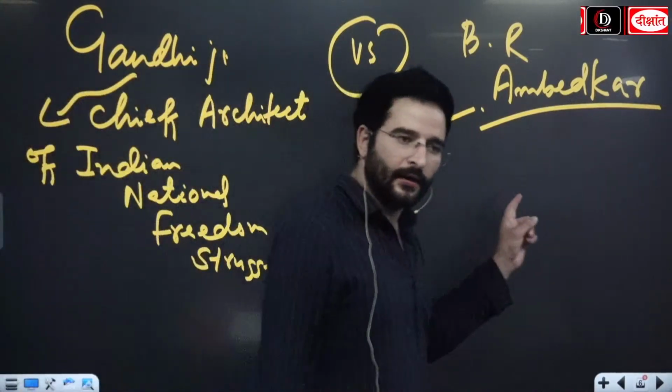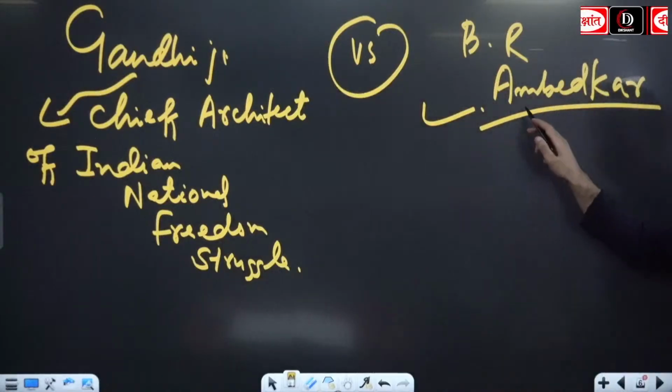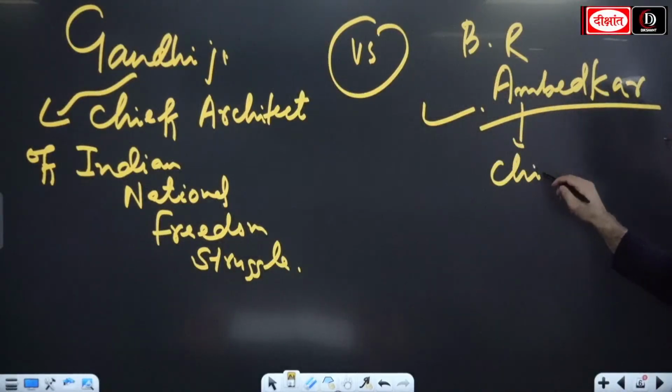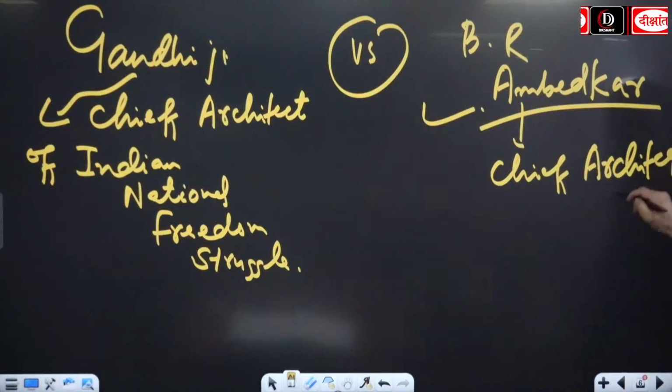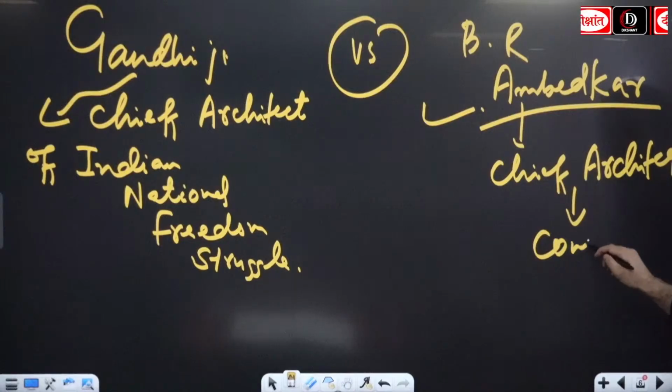On the other hand, when you look at the B.R. Ambedkar, chief architect of our constitution.